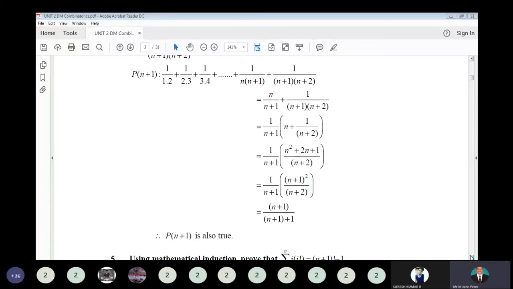So for that take LCM, that means n multiplied with n plus 2. You will get n square plus 2n plus 1 divided by n plus 2. So you can write that as n plus 1 whole square. So the numerator is n plus 1 whole square, and the denominator we have n plus 1. Simplify, you will get n plus 1 divided by n plus 2. So you can write it as n plus 1 divided by n plus 1 plus 1. As per the formula, the nth term p of n is n divided by n plus 1. So for p of n plus 1, we rewrite the same structure, that is n plus 1 divided by n plus 1 plus 1. So hence the statement is true.